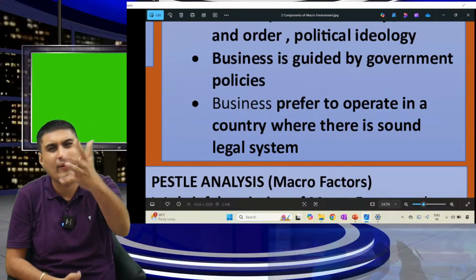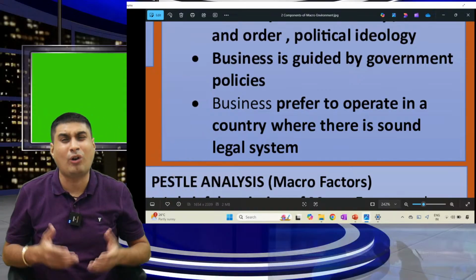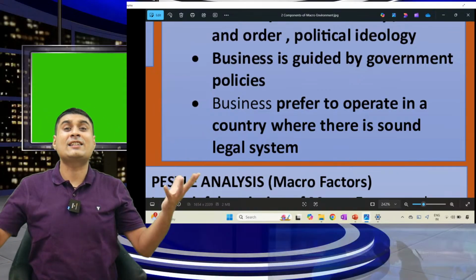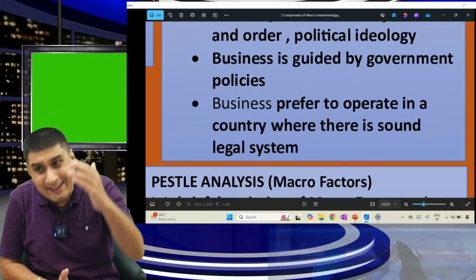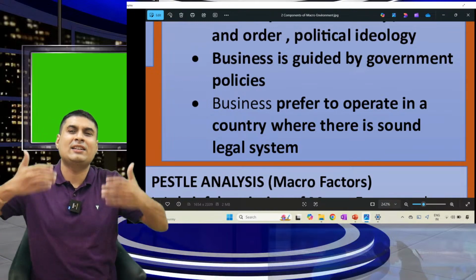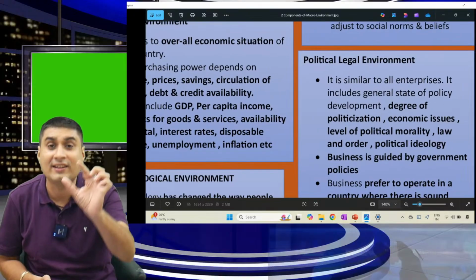We want the legal system to be sound. If the law changes every day, no one likes such a country. Today GST is this much, tomorrow popcorn GST is this much. What is this? Legal system. So a business model can be developed when taxes are stable, when things are stable. Every now and then tax increases. What is this? Are you clear? So this is number one, political legal.